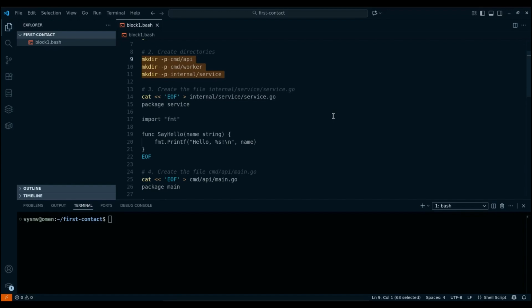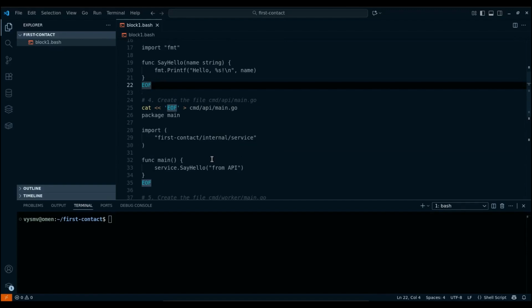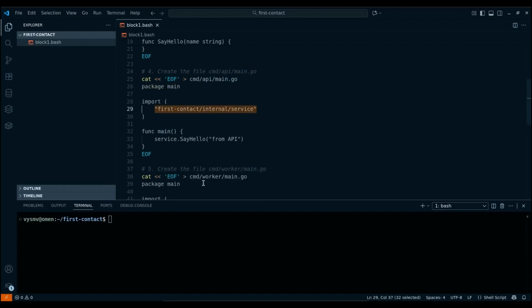Next, we create a service file and write the code there. We can see here that the main file of the package has the same name as the package directory. And in the code itself, we see the package name, the import of the package from the standard Go library, and the function, but there is no main function here. The next step is to create the cmd API main.go file. We will also write the code there. Here we create a main package for the API application and import the service package from our module. In the body of the main function, we simply call the function from the service package.